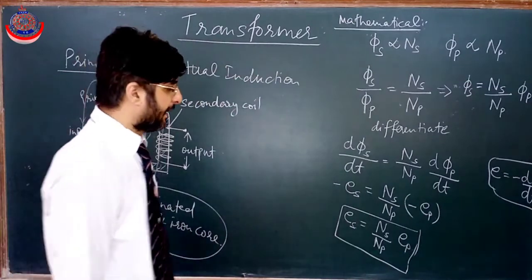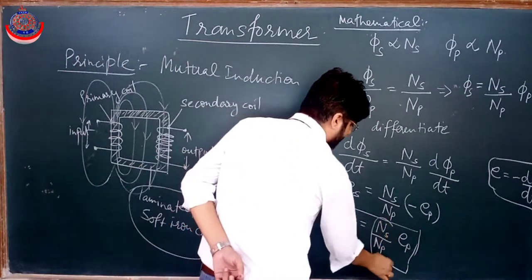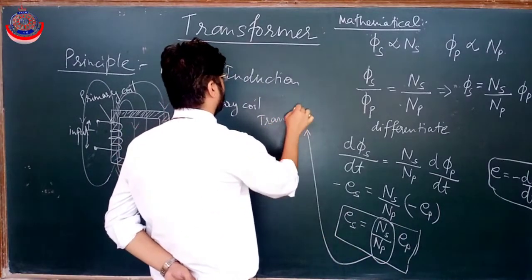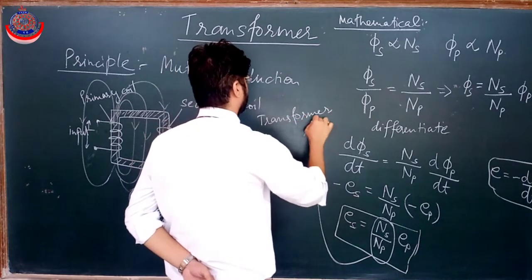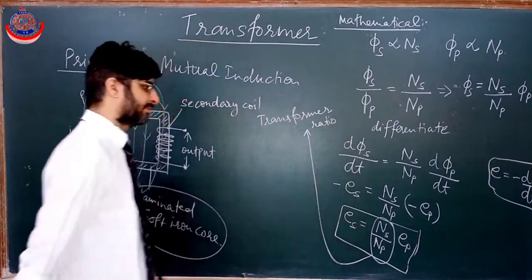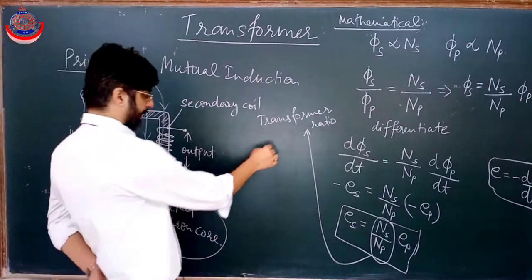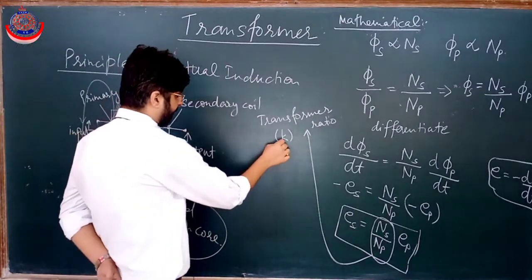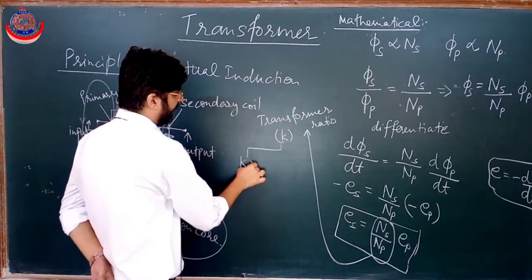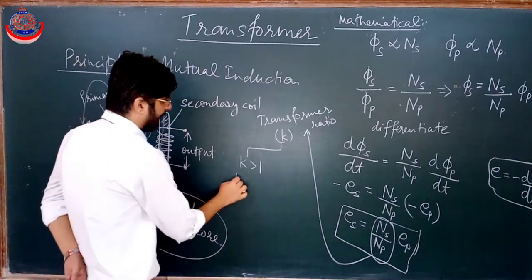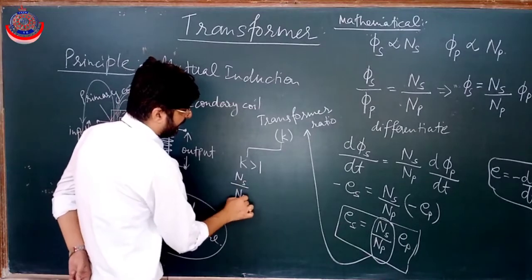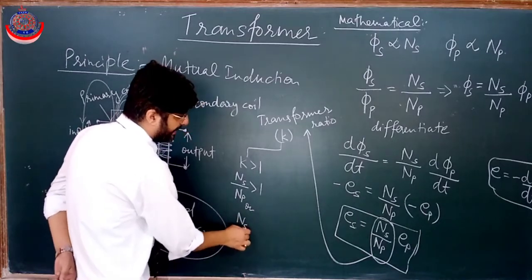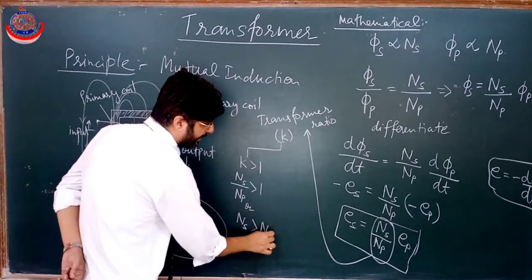This is the relation. Here this ratio Ns by Np is known as the transformer ratio, represented by K. So if K is greater than 1, that means Ns by Np is greater than 1, or we can say the number of turns in the secondary coil is greater than the number of turns in the primary coil.